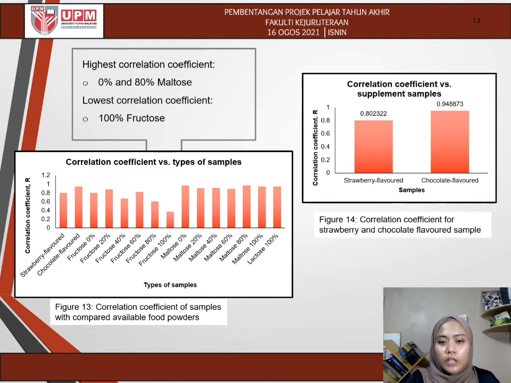And then the graph shown in Figure 13 is the correlation coefficient of samples compared with available food powders, specifically fructose, maltose, and lactose. So from the graph, you can see that the sample that has the highest correlation coefficient is the 0 and 80% maltose, while the lowest correlation coefficient is for the 100% fructose.